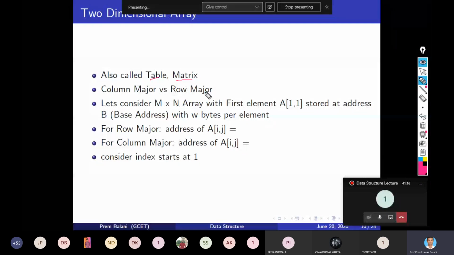So an m by n array with the first element a11 stored at the address b, the base address, and every element has w bytes. So for row major order, what will be the address of aij element, and for column major order, what will be the address of a of ij? Here also consider that the index starts at 1.